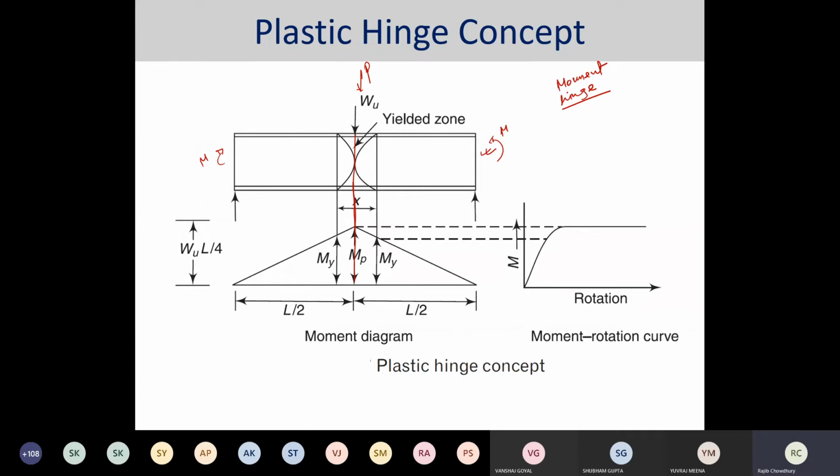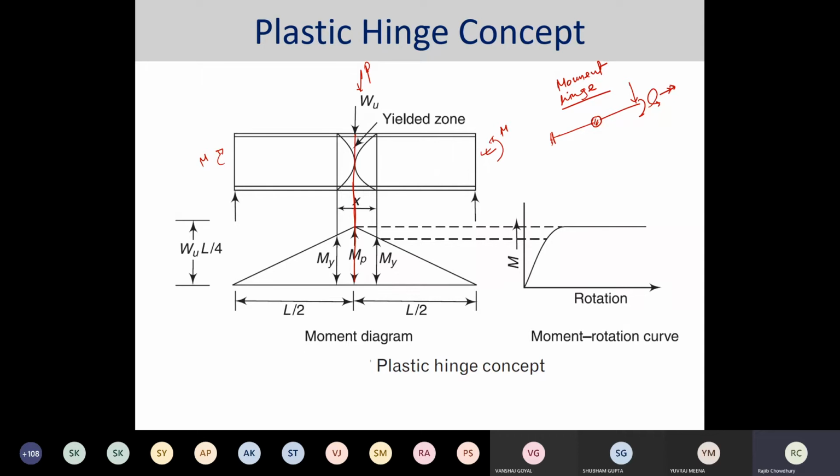If I have a hinge over here and I keep one part and apply a twisting moment, it will move without any friction or any resistance.